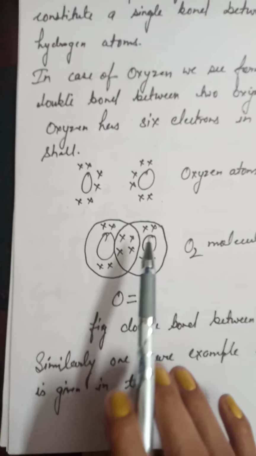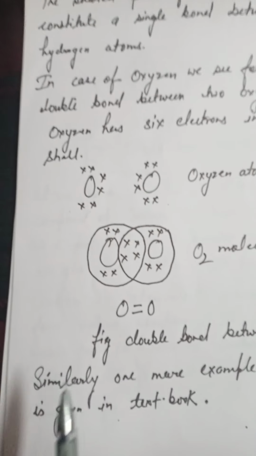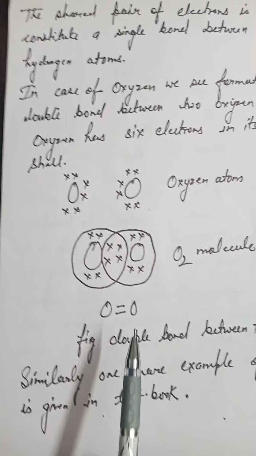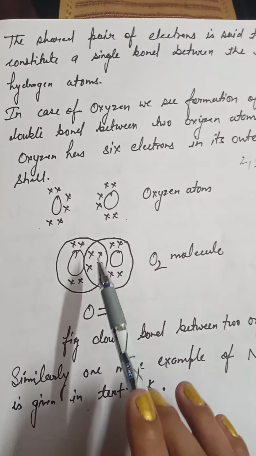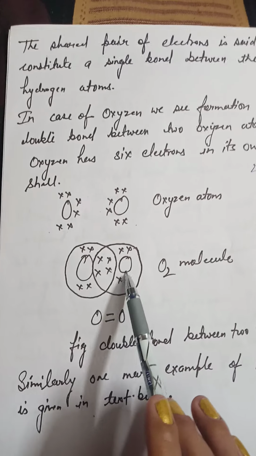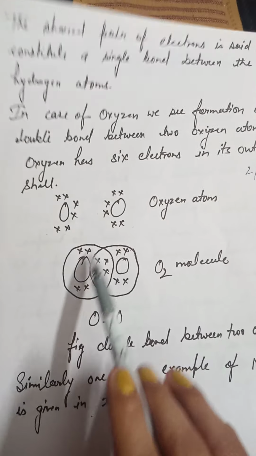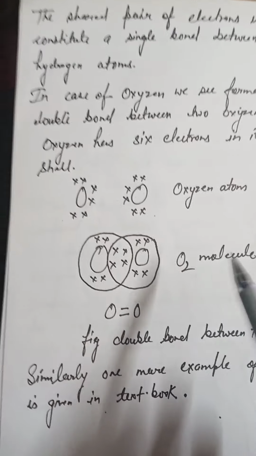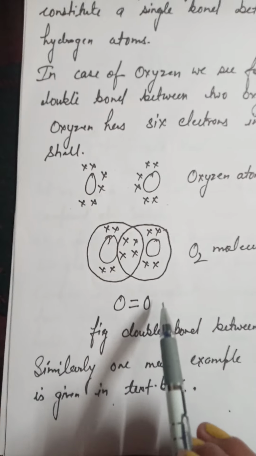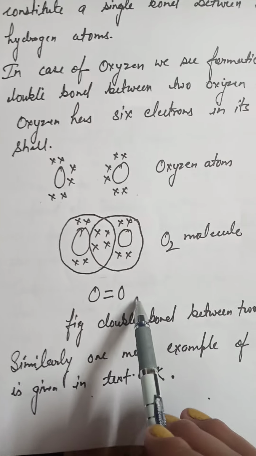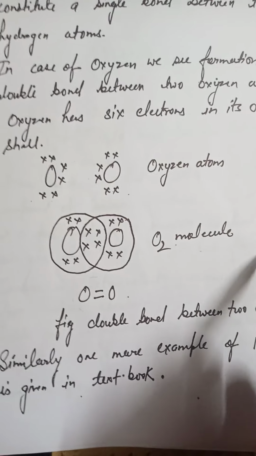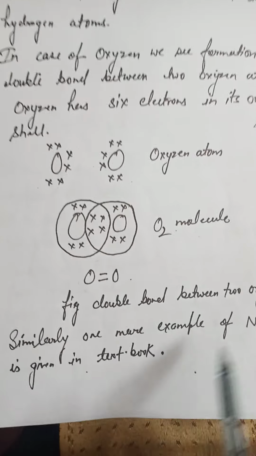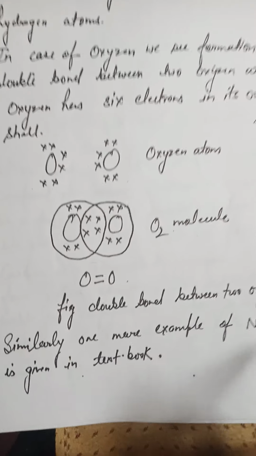While forming bonds, because they have a tendency to lose 6 electrons or gain 2 electrons to attain noble gas configuration, what will they do? They will share two electrons each, so 4 electrons are shared in total. They will form a double bond like this, O double bond O, and form the O2 molecule. This is the double bond between two oxygen atoms. Similarly, we have some more examples like nitrogen.